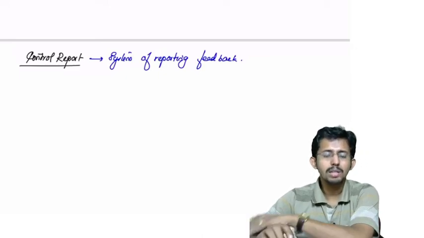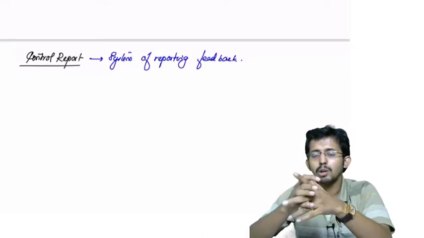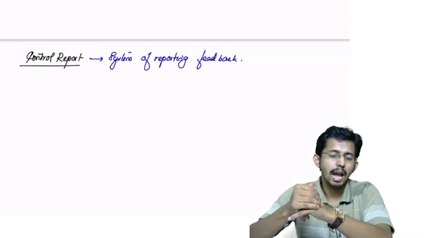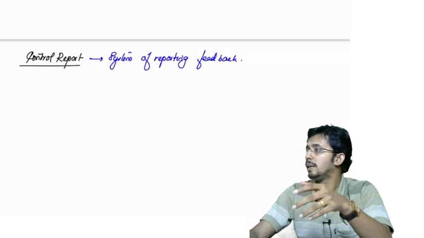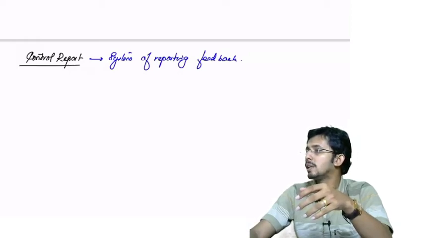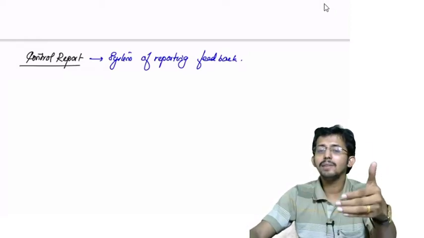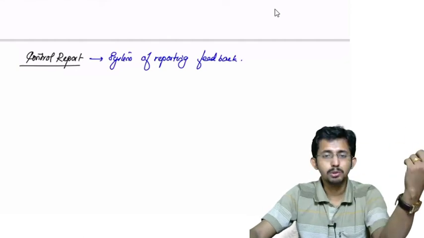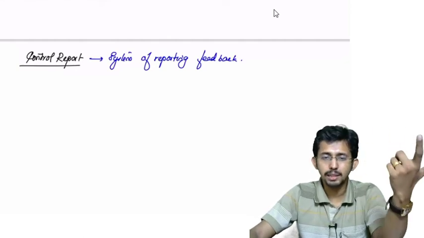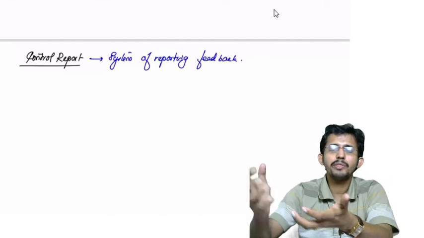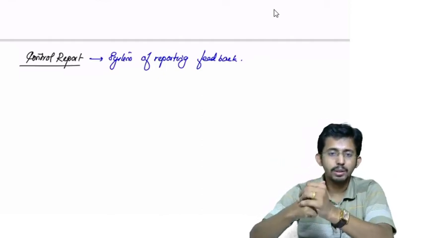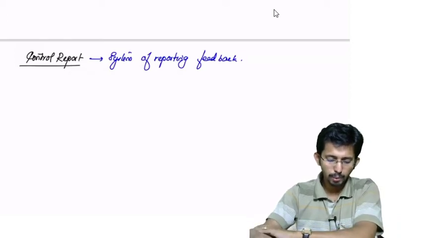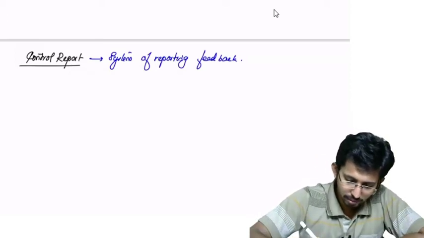That means once that period is over, whatever be the actual performance and whatever be the budgeted performance, it should be compared. Who will compare? The middle managers will compare, and they will give a report to the higher management, or the top management. That report in which these feedbacks are reported is what is known as control reports. So it is a system of reporting feedback to the authorities.